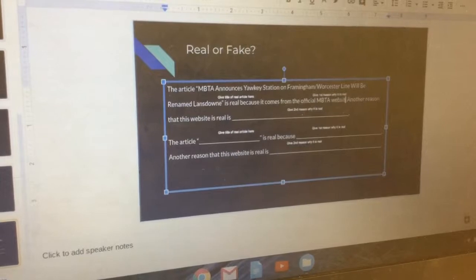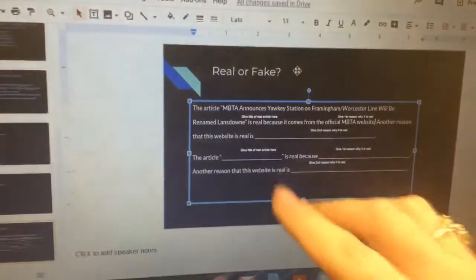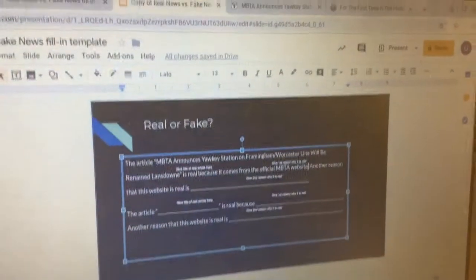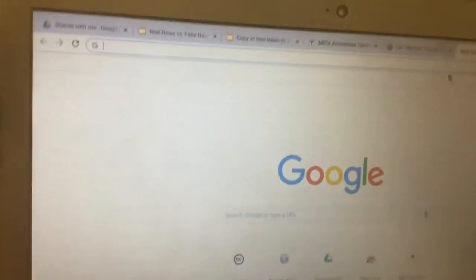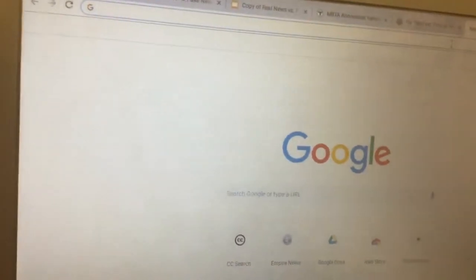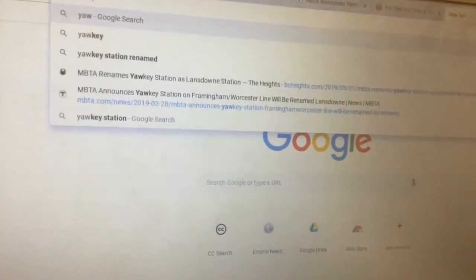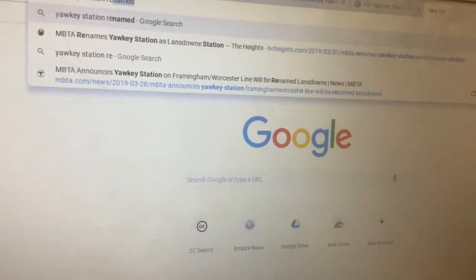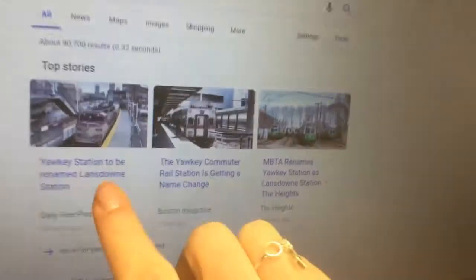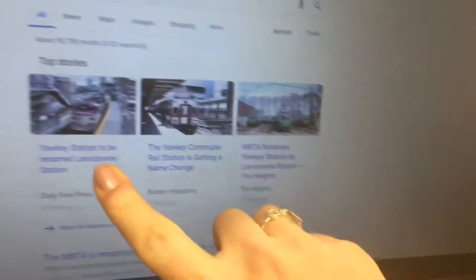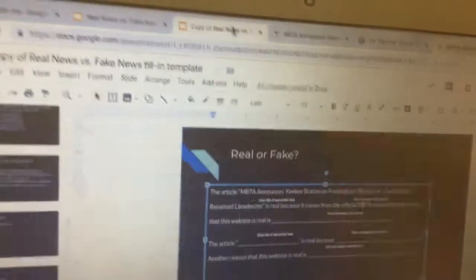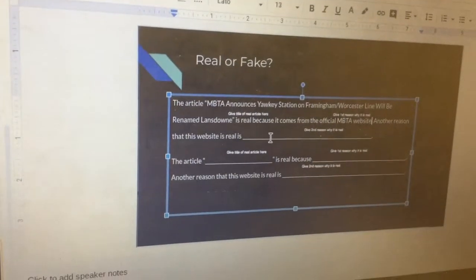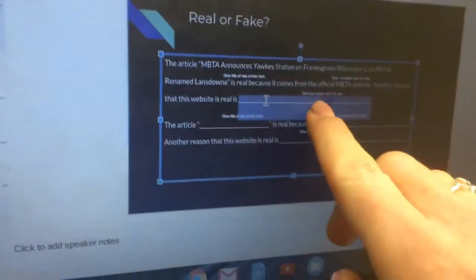Bay Transit Authority. Another reason that we can say that the website is real is if we open up another tab and we type in something like Yawkey Station renamed, and then we see that there are lots of other websites that say that it's going to be renamed. So we're just going to click back over to your work and then double click on the line right here under where it says give second reason why this is real.